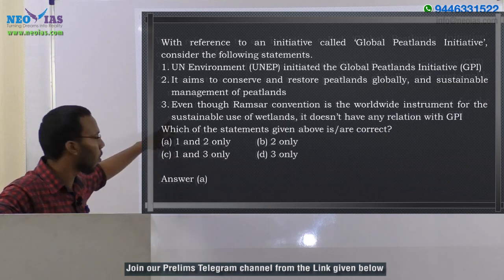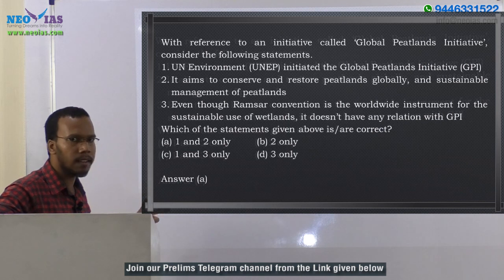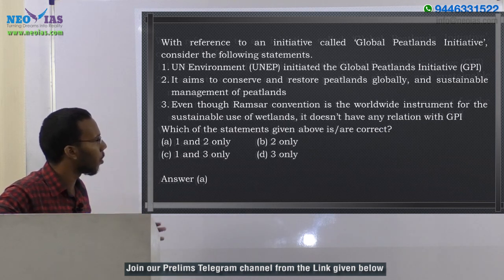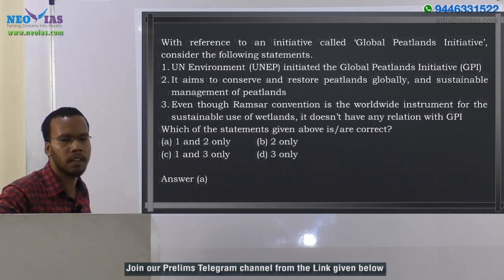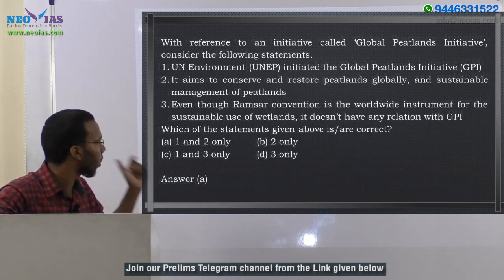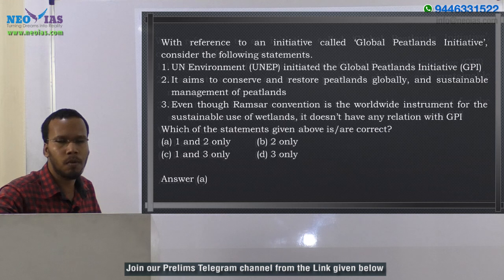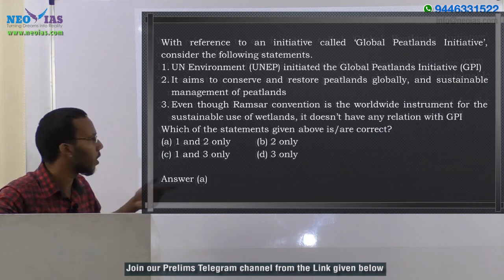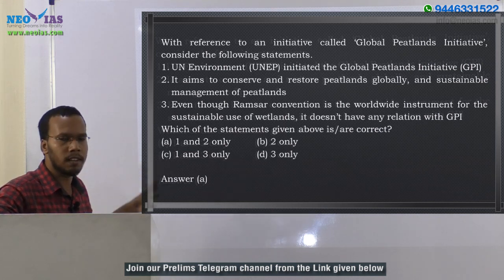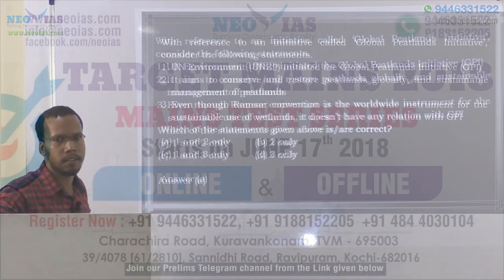The third statement is wrong because it says that even though the Ramsar Convention is the worldwide instrument for the sustainable use of wetlands, it doesn't have any relation with GPI. That's a wrong statement because the Ramsar Convention is one of the founding members of GPI. So the third statement is wrong. Here the answer is that the first and second statements are correct.